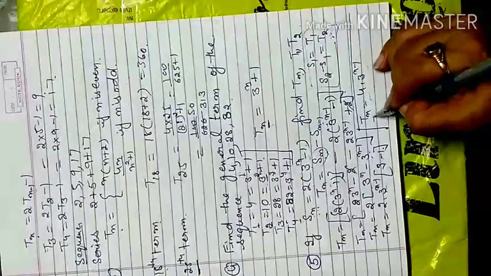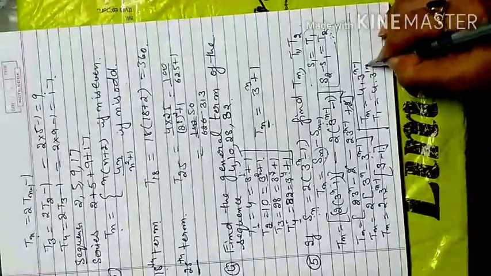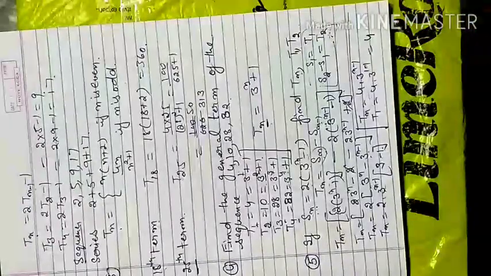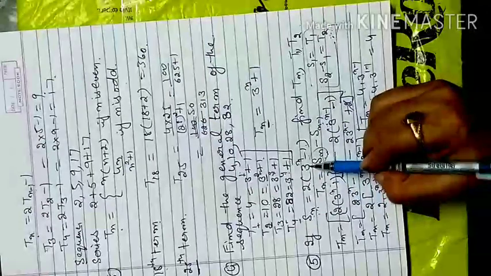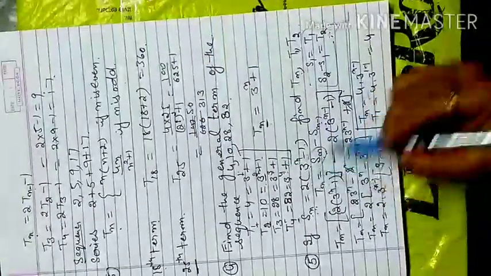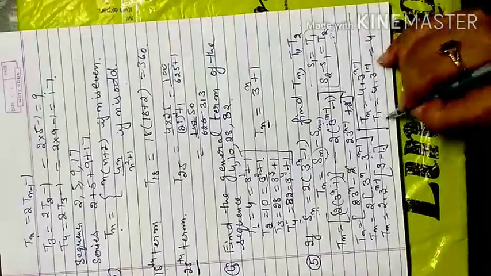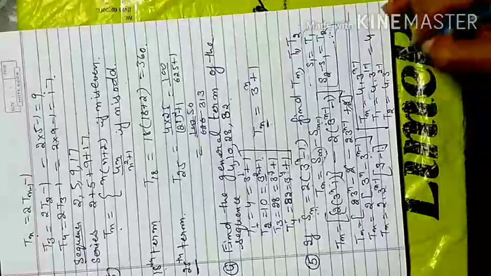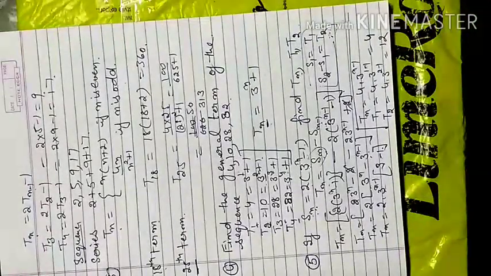So if I want to find term 1, that will be 4 into 3 raised to power 1 minus 1, 3 raised to power 0 is 1, so ultimately my term 1 is 4. If you want to check from S1, 3 raised to power 1, 3 minus 1 is 2, 2 into 2 is 4. So from S1 the term is also 4. If you have to find term 2, it is 4 into 3 raised to power 2 minus 1, 4 into 3 is 12. So that gives me term 2.